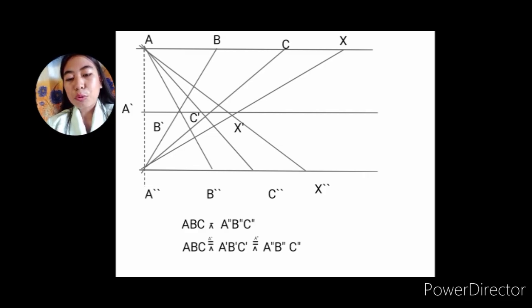Then we can set up two perspectivities, producing this effect.